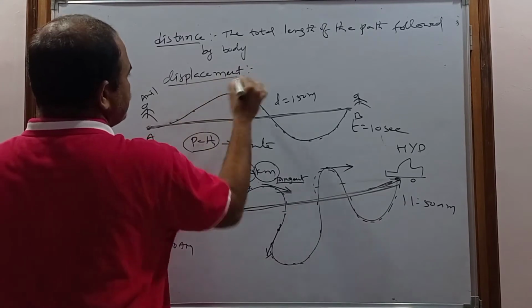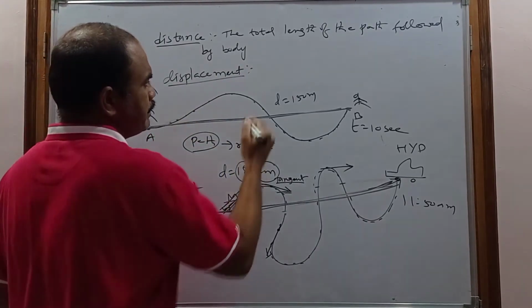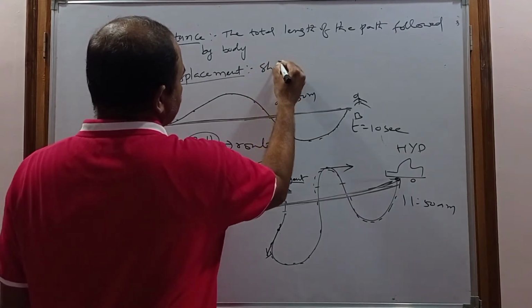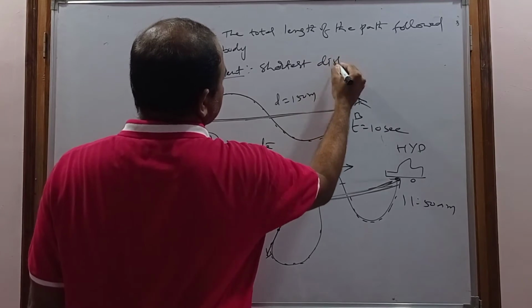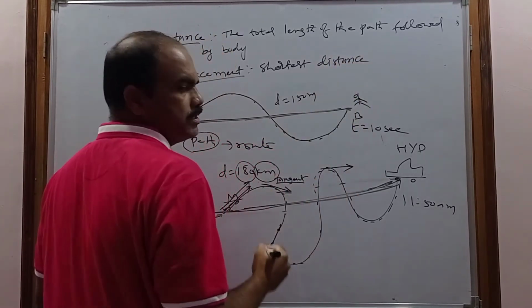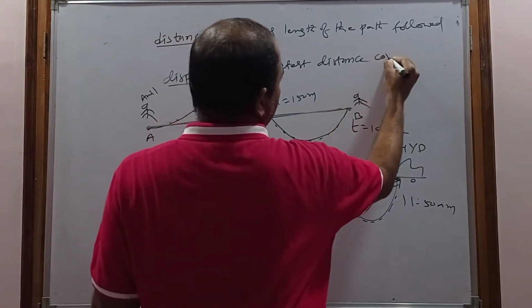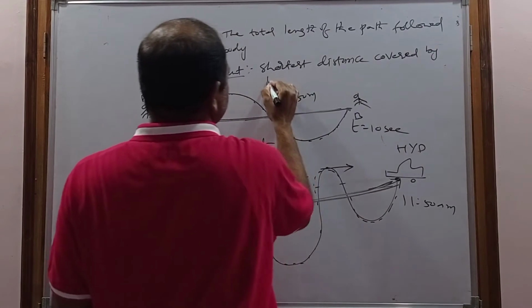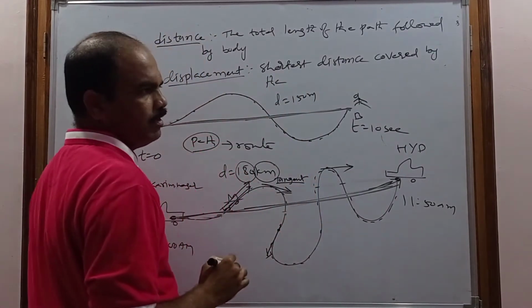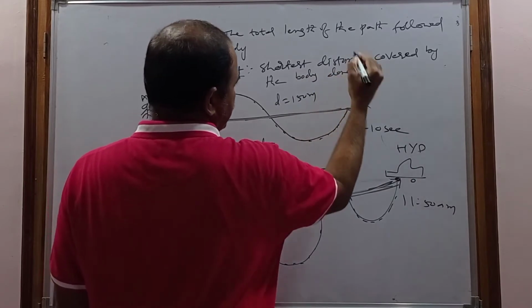And what is the displacement? The displacement is nothing but the shortest distance covered by the body along a particular direction.